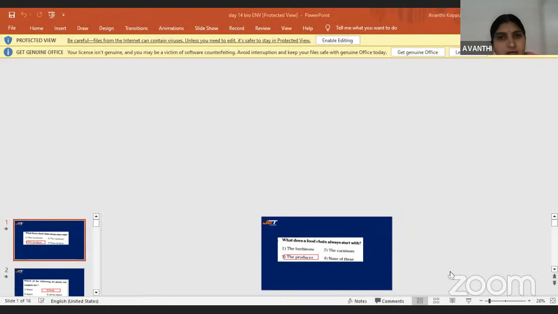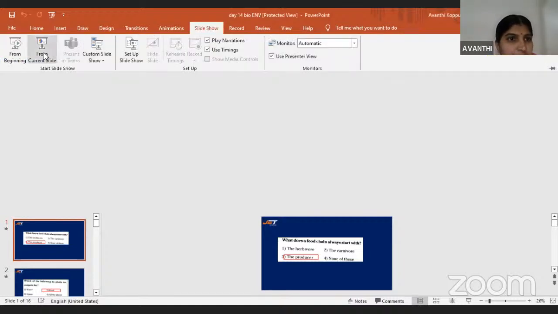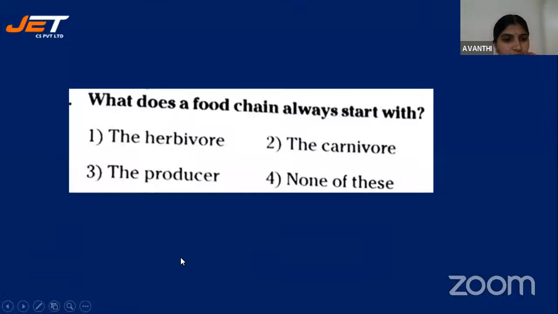So in this topic, we need to discuss what the different organisms existing in the environment are, how energy will be transferred from one organism to another organism, what is the main source of energy in an environment, and how different organisms are being classified into producers, consumers, like that we'll be discussing. Before this, we'll have a brief discussion on MCQs so that I could present you the topic.